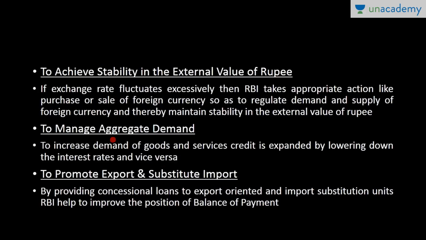Now, to manage aggregate demand, another objective of the Reserve Bank of India's monetary policy, to increase the demand for goods and services, credit is expanded. Of course, when we give more and more credit, it will increase the demand for goods and services, by lowering the interest rate, and vice versa. If we want to decrease demand, we will contract credit and increase the interest rates. To promote export and substitute import, by providing concessional loans to export-oriented and import-substitution units, RBI helps to improve the position of the balance of payment.